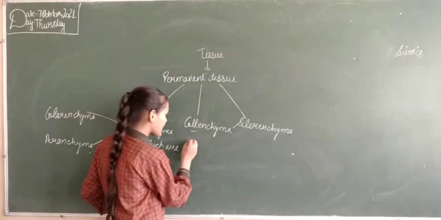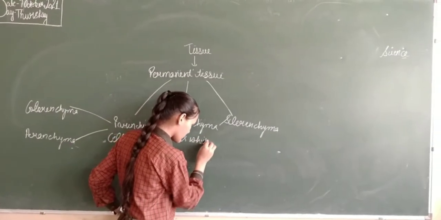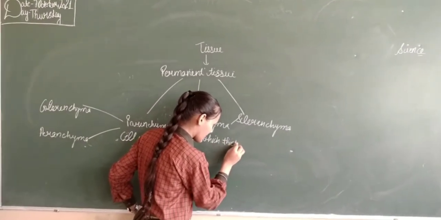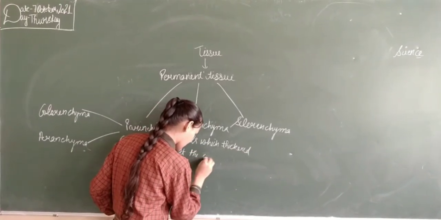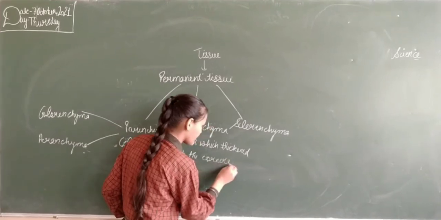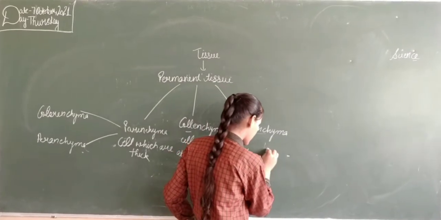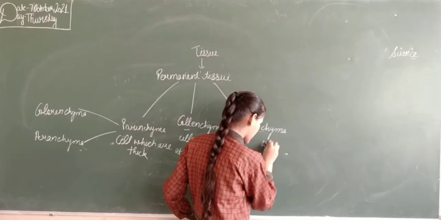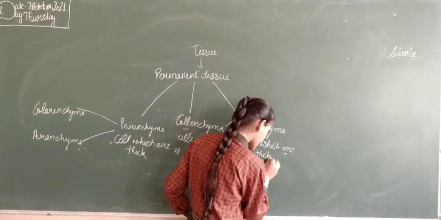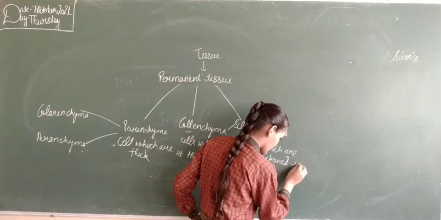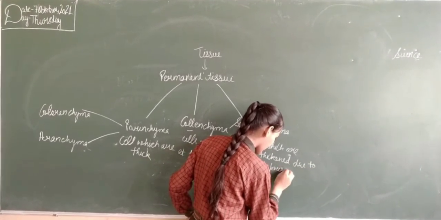Now collenchyma. It has cells which are thickened at the corners. Sclerenchyma has cells which are thickened due to the presence of lignin.